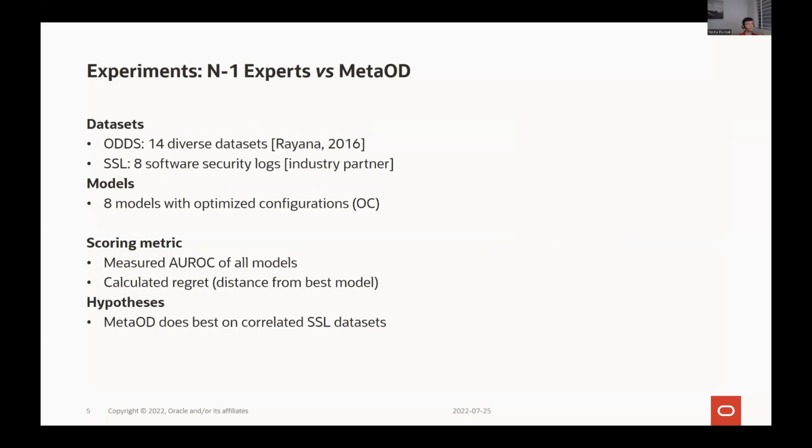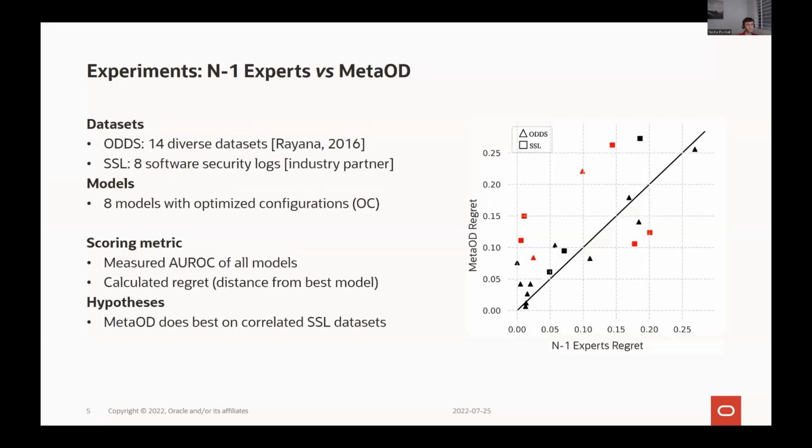We hypothesized that MetaOD would do the best on the software security log datasets because they each come from a similar application. In practice, we actually found that on most of our datasets, N-1 experts outperformed MetaOD. And you can see this because almost all of the datasets here are above this black line, which means that N-1 experts has smaller regret. All of the points that are drawn in red are statistically significant across our 15 independent trials of each method.